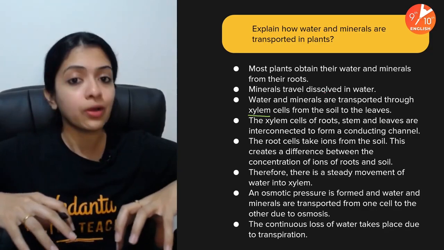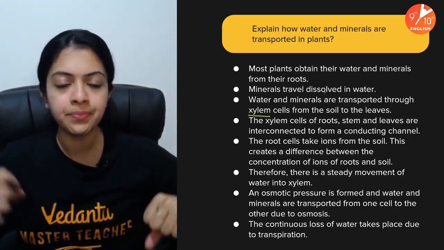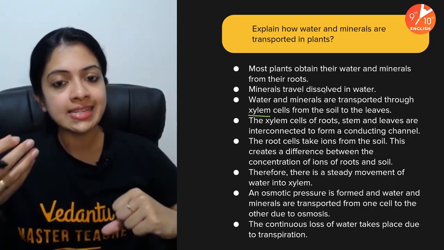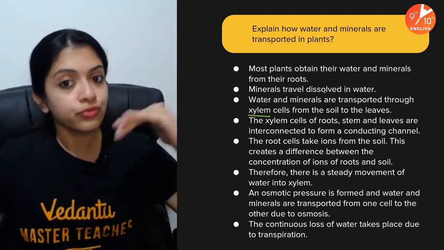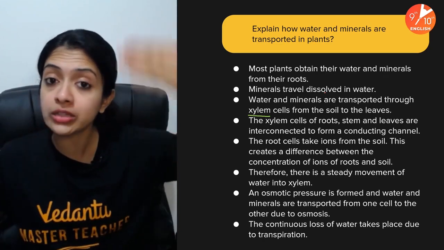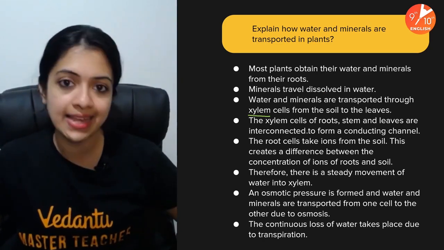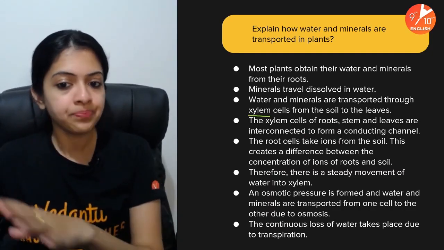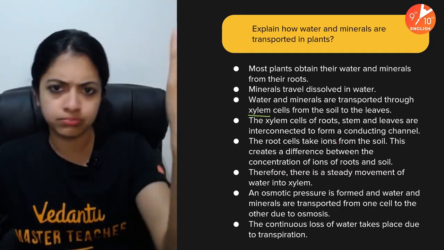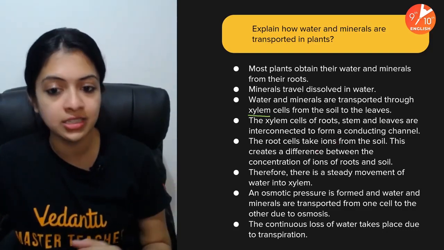So basically, when the roots of the plant take in water, the dissolved minerals also enter automatically. And then from the roots they get transported upward through the plant body through the cells of the xylem tissue, and over there they form a continuous conducting channel.